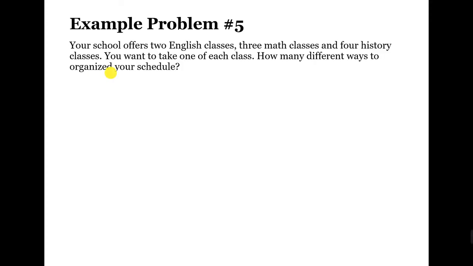For problem number 5, your school offers 2 English classes, 3 math classes, and 4 history classes. Now you want to take one of each class. How many different ways to organize your schedule? So the events are 2, 3, and 4. Therefore, it can create 24 different ways to organize your schedule.